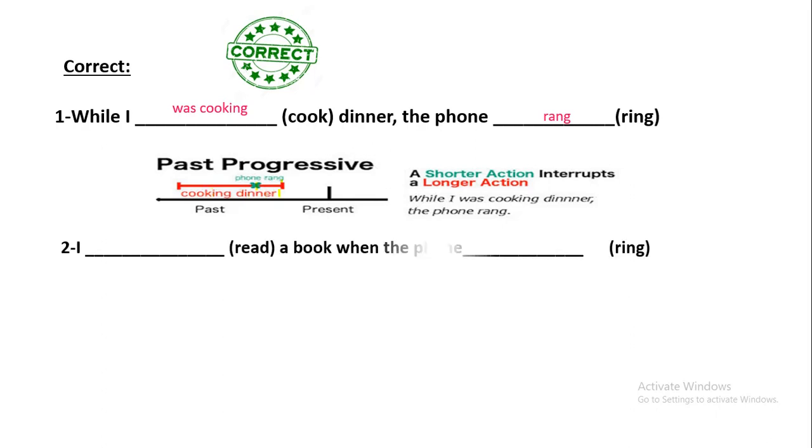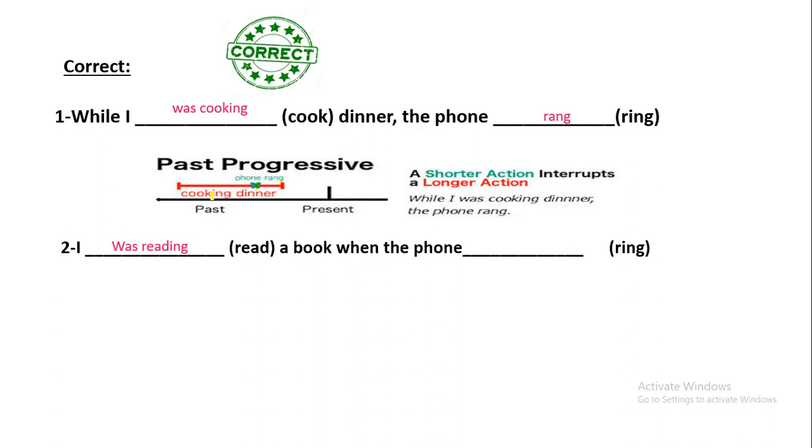Now, let's move to the second one. I read a book when the phone rang. Here we have rang. Now, which do you think is the longer one? The longer one here is, yes, read. So it is going to be was reading because it is a longer action. Because it is a longer action, it should be past continuous.